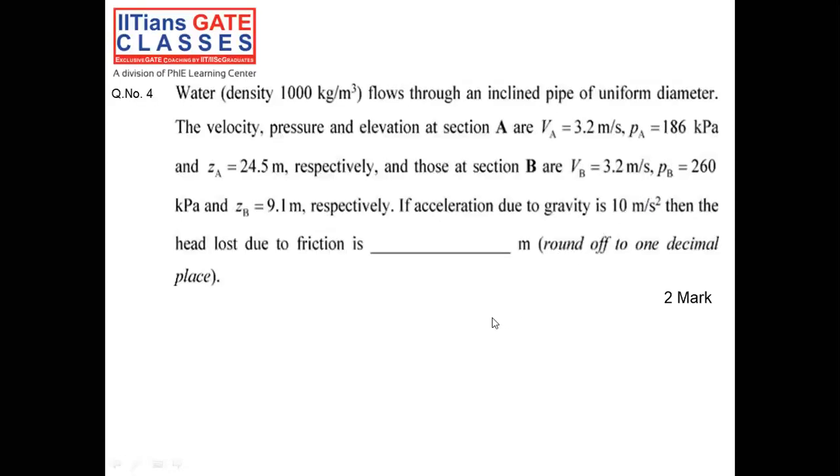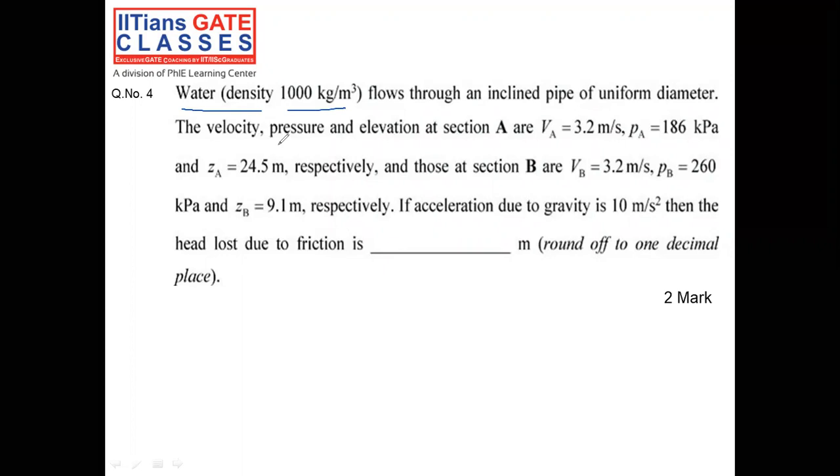Now coming to question number 4. Here we are going to read each and every line. Water, which has the given density, is flowing through an inclined pipe of uniform diameter. The velocity, pressure and elevation at section A are given, and all the parameters have been given at point B also.